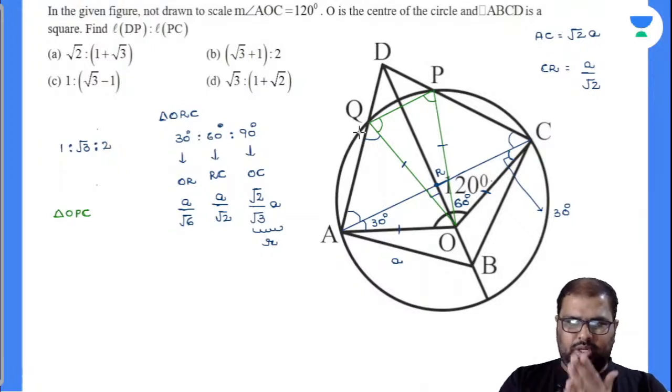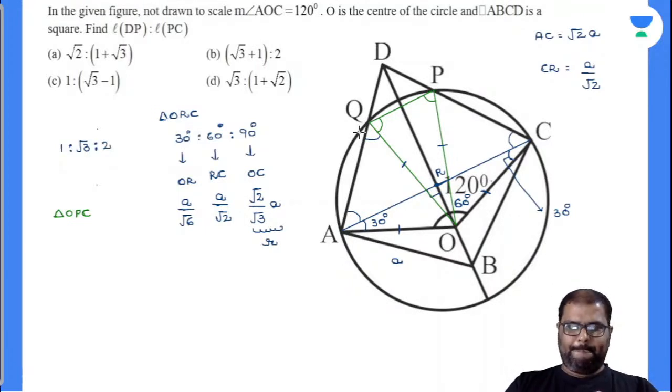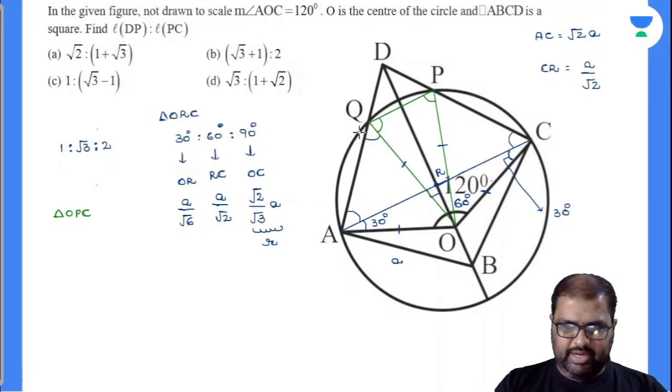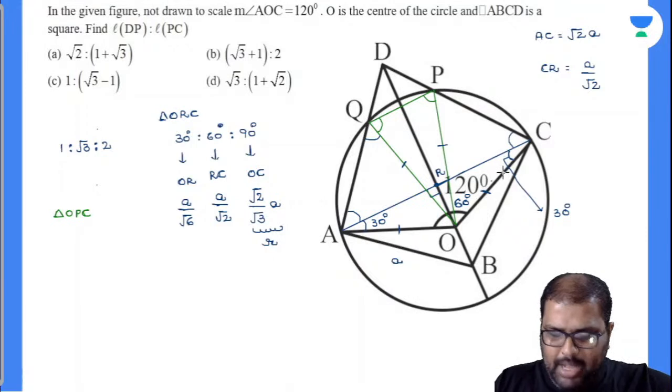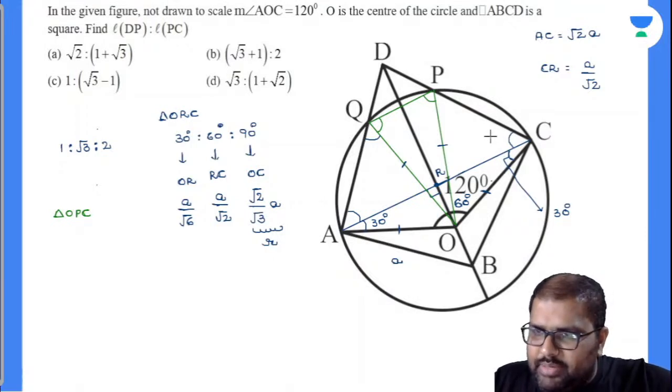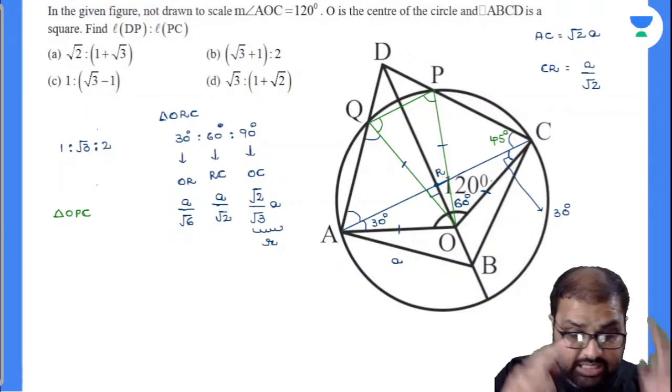Any idea to solve this? Any idea, beta? Waiting for your answer. Now closely observe there. This is 30 now. Now closely observe that this will be 45 degrees. Why is this 45 degrees?